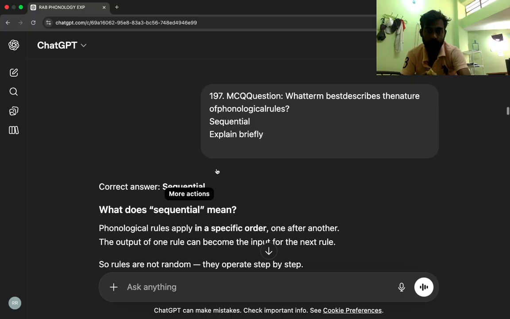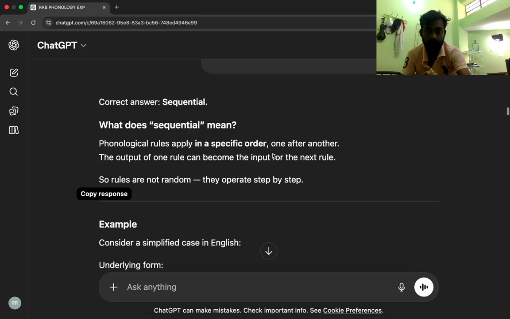Correct answer, sequential. What does sequential mean? Phonological rules apply in a specific order, one after another. The output of one rule can become the input for the next rule. So rules are not random, they operate step by step.